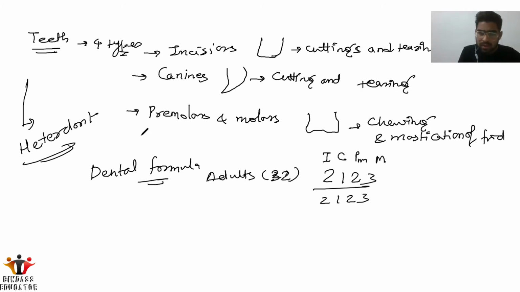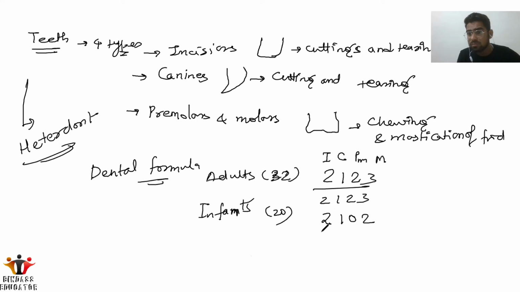Okay, now one more piece of information for you: in infants we have 20 teeth, and the formula is 2102. This is the dental formula for infants, meaning the young people. Okay, clear? Is it clear? So here we have completed the teeth. Now we are coming to the tongue.